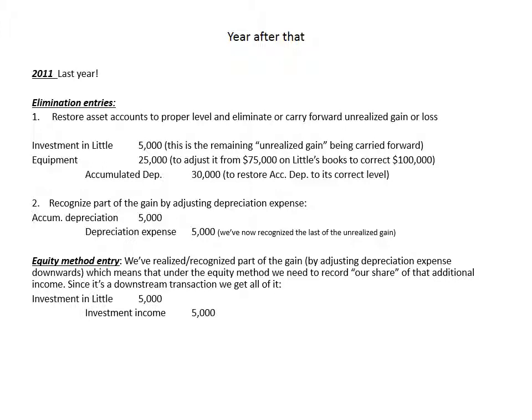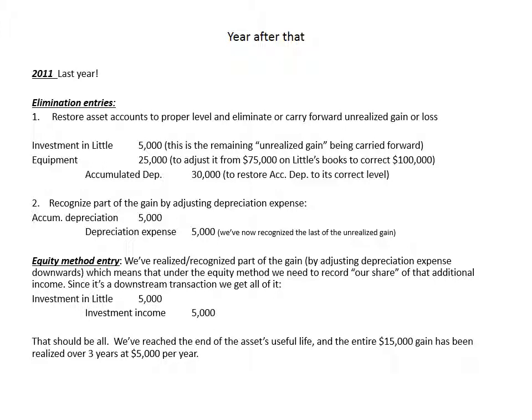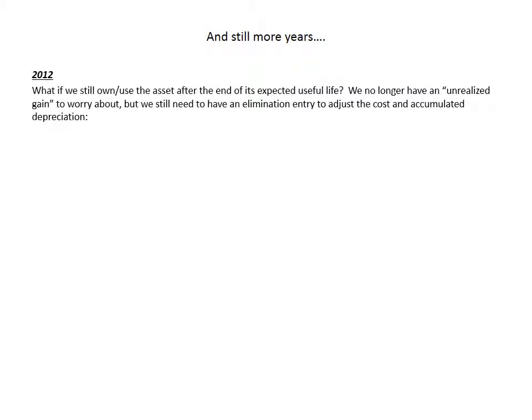Now, you would think that we're all done, right? I mean, it's 2011, the asset should now be retired, it's at the end of its useful life. Let's go ahead and assume that the asset continues in use, that it's still functional, and they don't actually dispose of it. Does that mean we're done as far as elimination entries are concerned? The answer, of course, is no. Okay, so again, that should be all. Okay, 2012. What if we still own or use the asset after the end of its expected useful life?